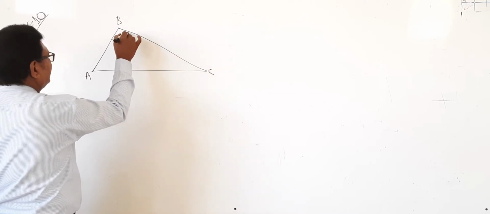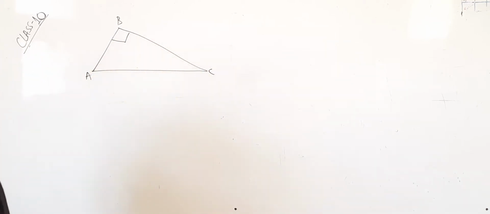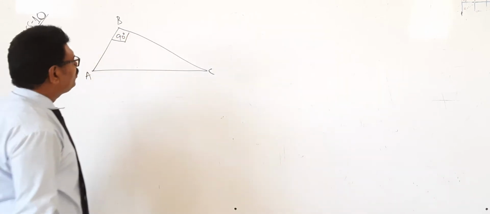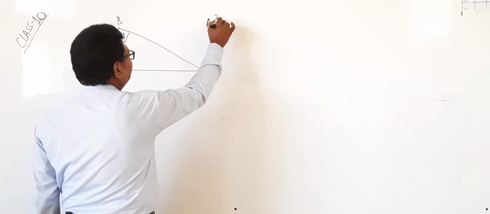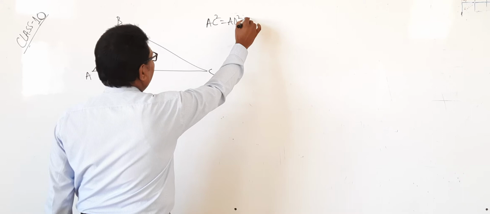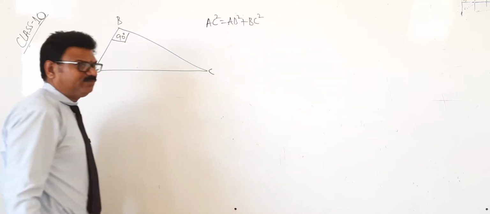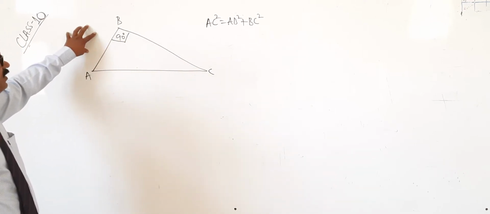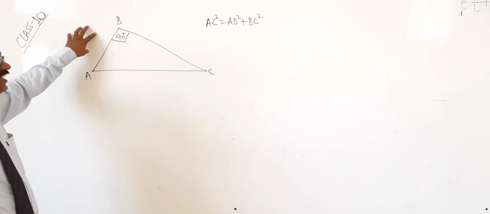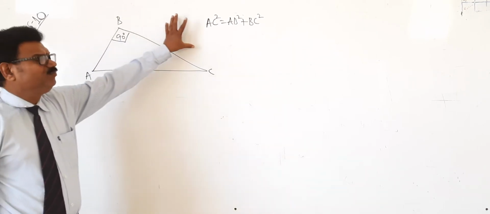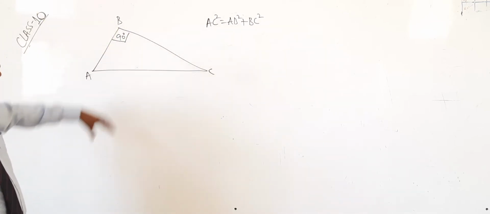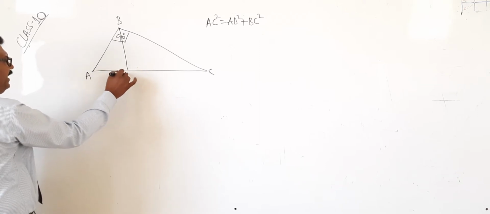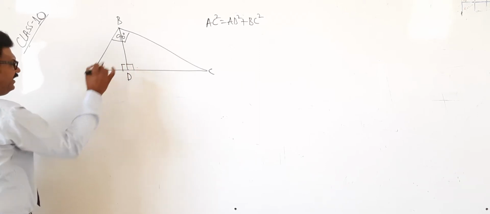ABC is a right angle triangle. Right angle is 90 degrees. So here we have to prove that AC square is equal to AB square plus BC square. That means the hypotenuse square is equal to the sum of the squares of the other two sides, that is AB square plus BC square. For this, what I am doing is construct BD perpendicular to AC.